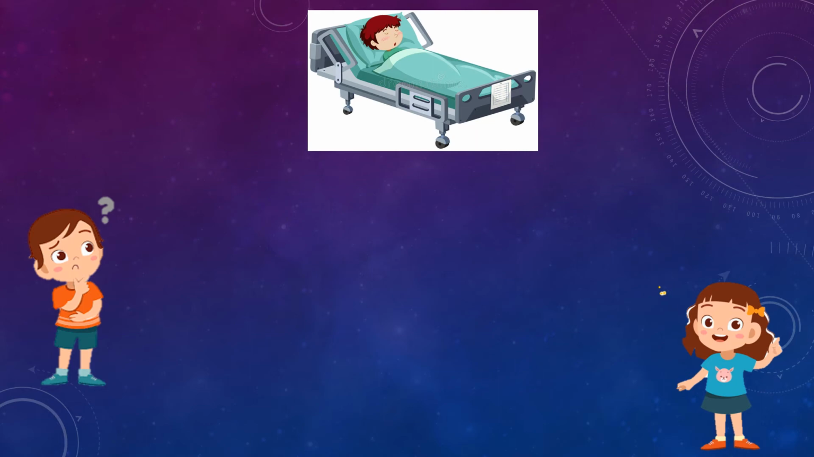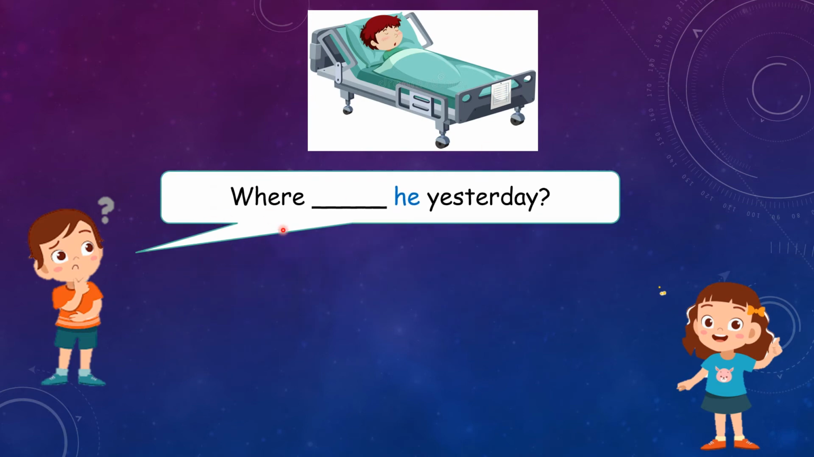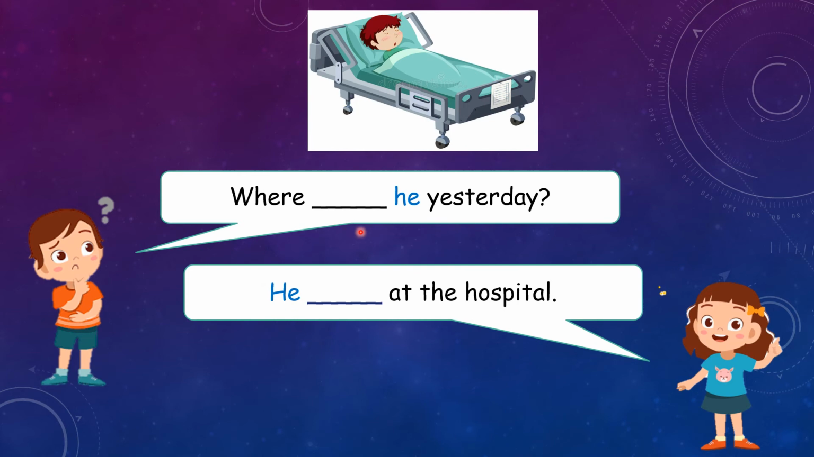So now let's practice. As you can see, what picture is this? It is a boy. So a boy we use he. Very good. And this is at the hospital. Okay, so where blank he yesterday? We will answer he blank at the hospital. So we will use, very good, we will use was. Where was he yesterday? He was at the hospital.